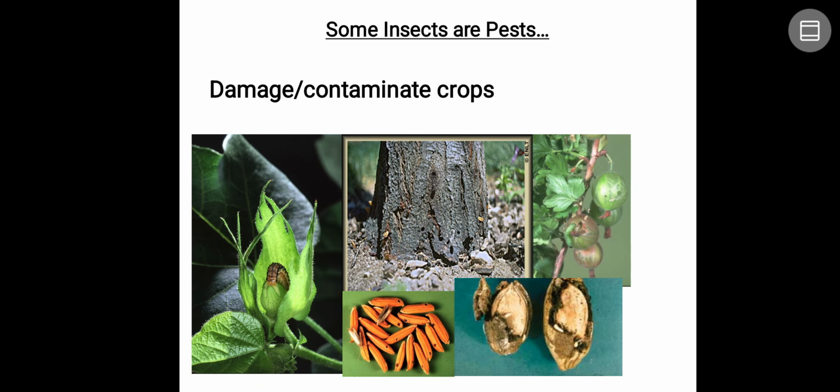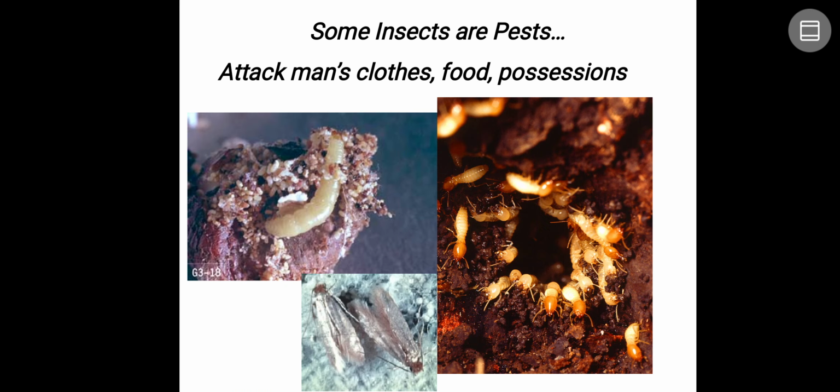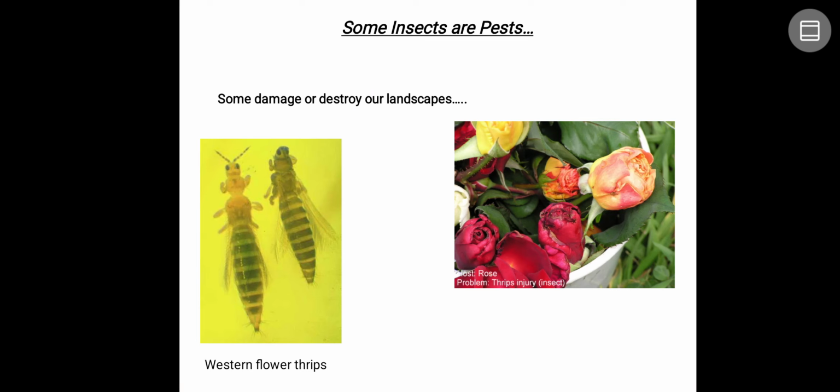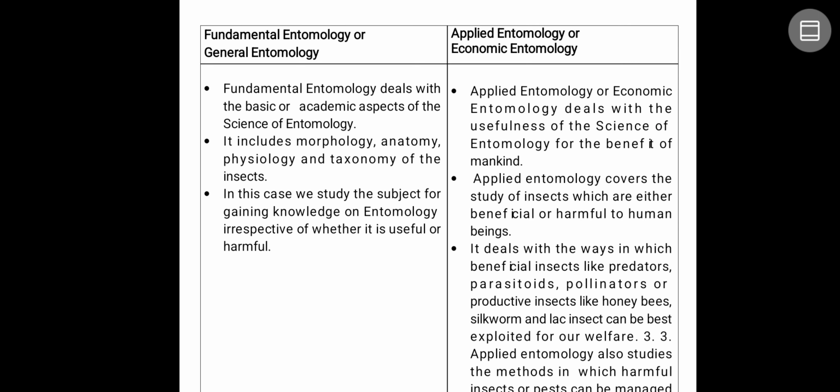Next, if you see some of the other harmful insects, there are crop pests which damage our crops. They even attack clothes, furniture, food, and possessions. And some insects bite us, sting us and transmit many diseases. Crop pests I already discussed earlier. They damage our flower crops, food crops, vegetables, fruits, many things.